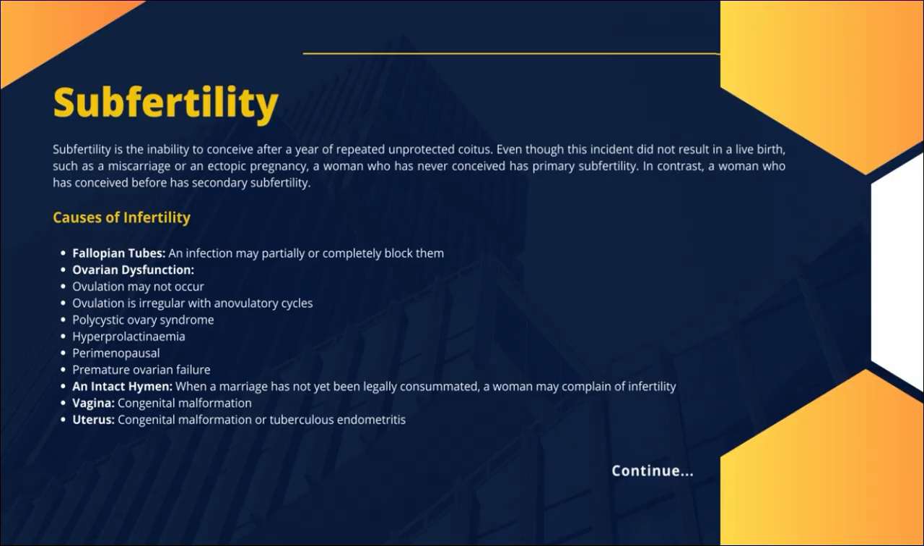Causes of infertility. Fallopian tubes: an infection may partially or completely block them. Ovarian dysfunction: ovulation may not occur, or ovulation is irregular within ovulatory cycles. Polycystic ovary syndrome. Hyperprolactinemia. Perimenopausal. Premature ovarian failure. An intact hymen: when a marriage has not yet been legally consummated, a woman may complain of infertility. Vagina: congenital malformation. Uterus: congenital malformation or tuberculous endometritis.